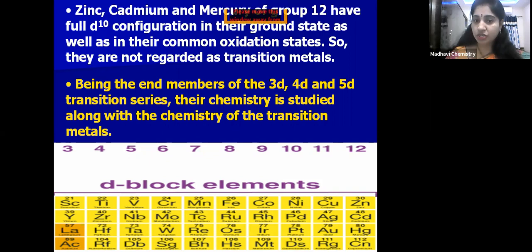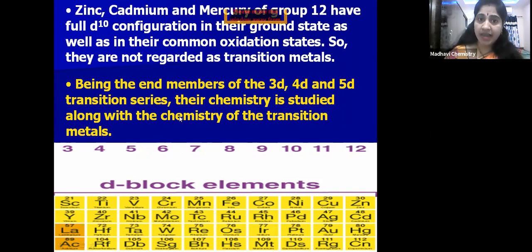Again, I'm repeating, children, transition metals means they should consist of some empty d orbitals, but these zinc, cadmium, mercury of the 12th group are not having an empty d orbital. So the d orbital is completely filled. It consists of 10 electrons, right? So because of that, zinc, cadmium and mercury are not considered as transition metals, but they are present at the